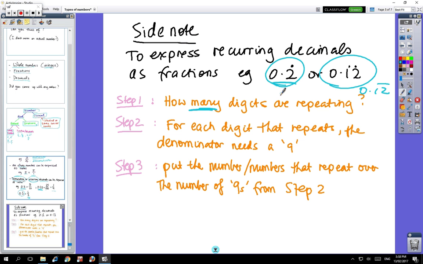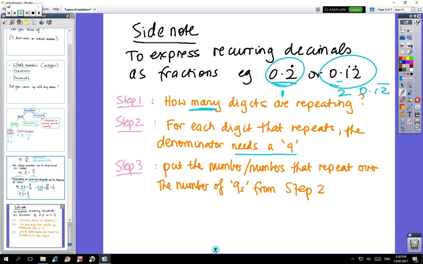So in this first one, there's one number repeating, and here there are 2 numbers repeating. So that's step 1. Step 2, for each digit that repeats, you use a 9. Okay, so we're going to have 1 nine, or we'll have 2 nines. Okay, so put that number or numbers that repeat on top of how many 9s from step 2. Okay, so what that means is, let's have a look at the next slide.